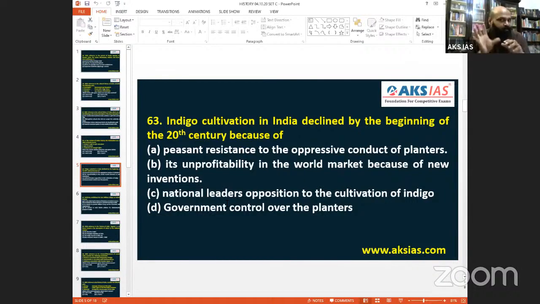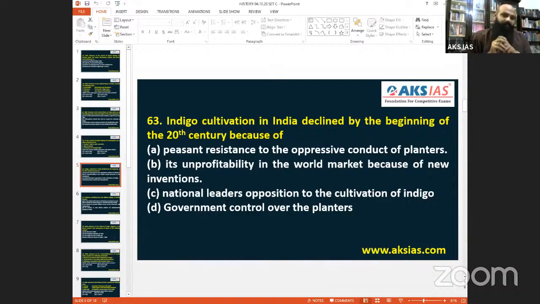So let's understand. Indigo cultivation in India declined by the beginning. So what are the reasons? Yes, peasant resistance to oppressive conduct of planters. Let's keep that in mind. Let's read the others also. 63. It's unprofitability in the world market because of new inventions. Keep it. National leaders' opposition to cultivation of indigo. Okay. National leaders, 20th century, 1900s.